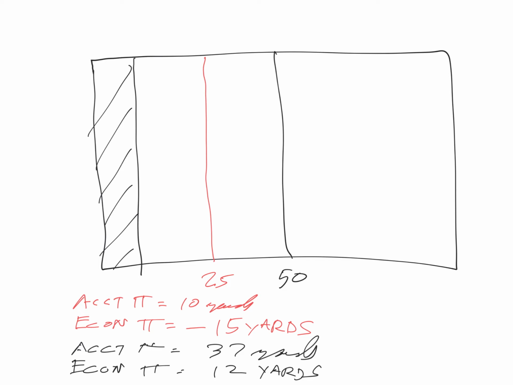So, decision making: to the guy who gets the ball back here, what's he thinking? Can I get to the 25 or not? That's the decision. Can I get out here? If he thinks he can get out past the 25, he should run.